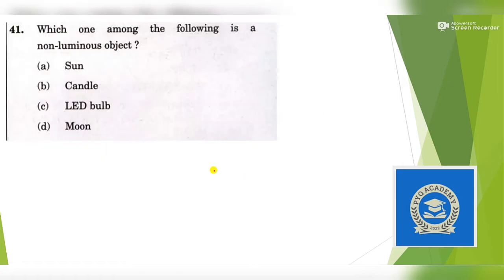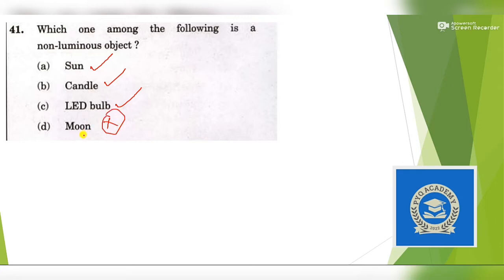Next question: which one of the following is a non-luminous object? A very simple question and a repeated question which is asked in other exams, in CDS as well as CAPF. So an object which has its own light is known as a luminous object. So the sun has its own light, this candle has its own light, LED bulb has also its own light, but the moon doesn't have its own light.